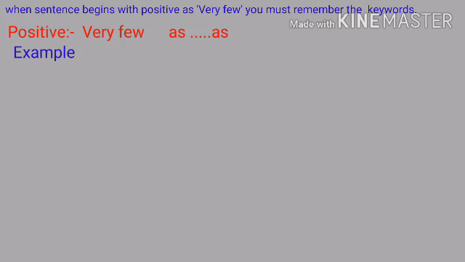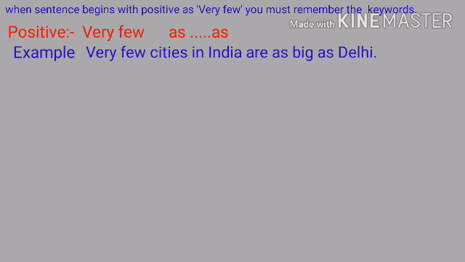For example, very few cities in India are as big as Delhi. Here, you should memorize the keywords very few and as plus adjective plus as.